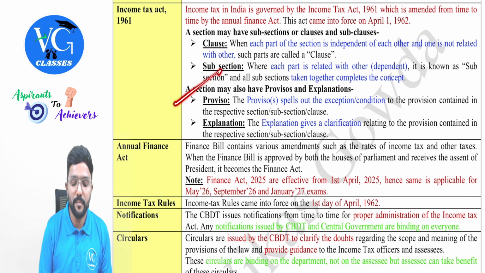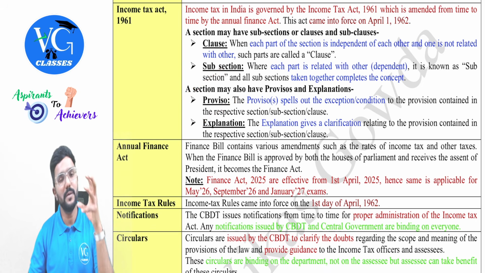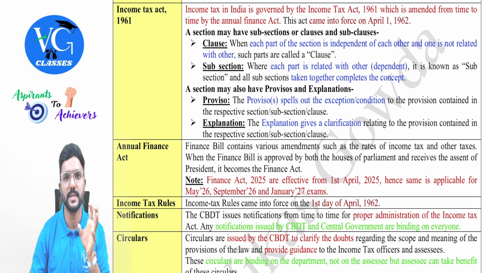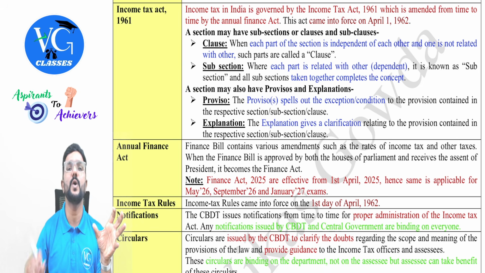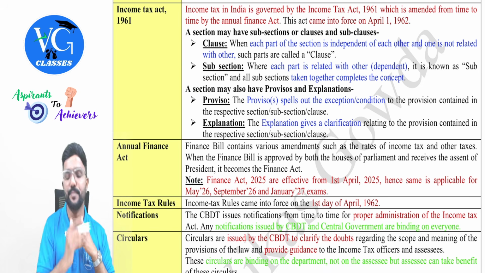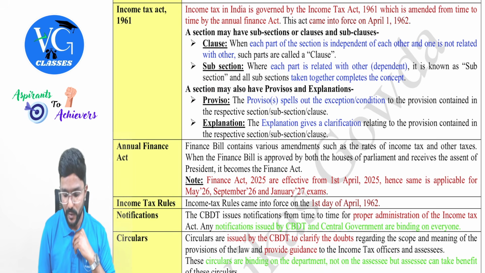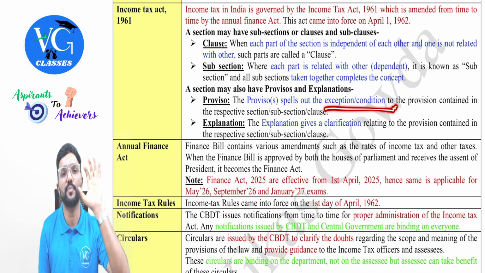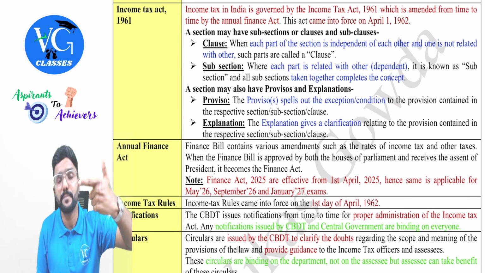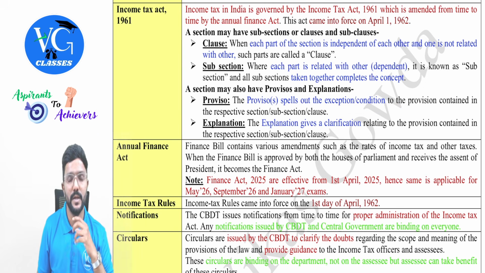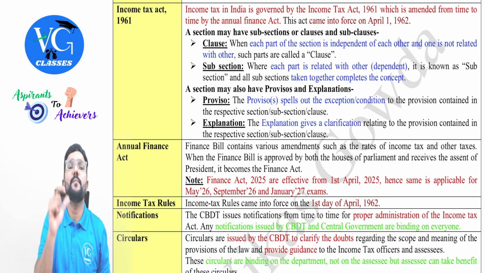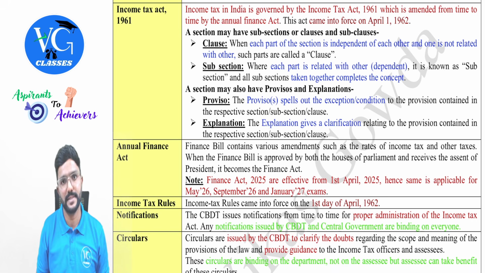Then, coming to the proviso and explanation. Whatever provisions are given in the law, whether under the respective section, subsection, or clause, it might have a proviso or explanation, guys. Now, what is proviso? The proviso spells out the exception or additional conditions to be satisfied for the respective provisions contained in the main section or subsection or the clause. And always the proviso will start with the word provided.